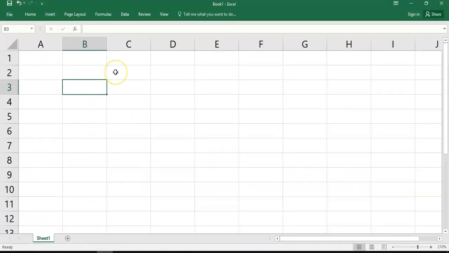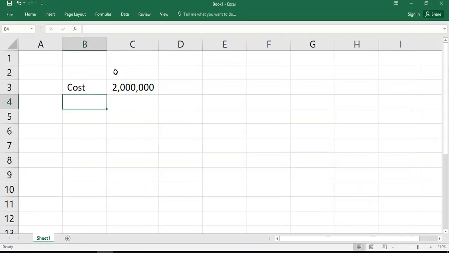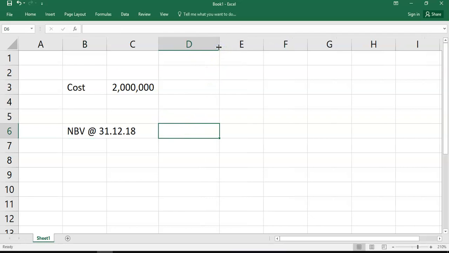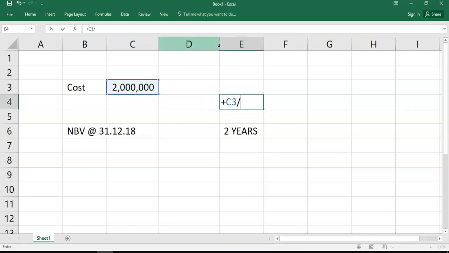So we need to figure out, the cost was 2 million. And that means we need to know the net book value at the 31st of December 2018. The reason we need to know 2018 is you need to adjust 1 year previous for comparability. So that would have been 2 years depreciation. So we know depreciation each year is 2 million divided by 40, 50,000 per annum.